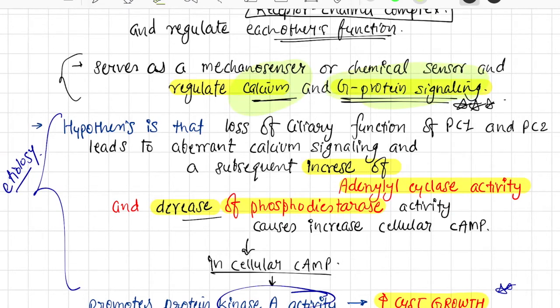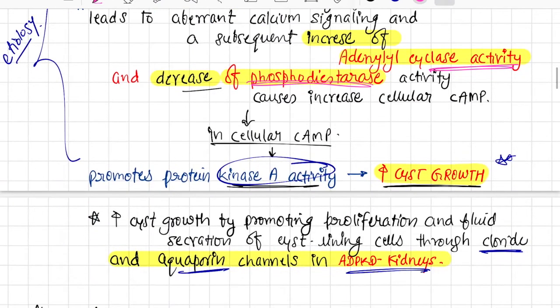As for etiology, the hypothesis is that loss of ciliary function of PC1 and PC2 leads to aberrant calcium signaling. That leads to increased adenylate cyclase activity and decreased phosphodiesterase activity, which leads to increased cellular cAMP, which eventually leads to increased protein kinase A activity that helps in cyst growth.